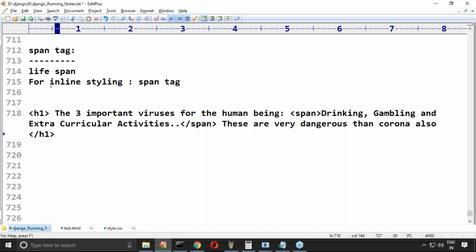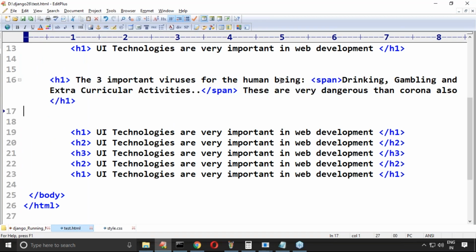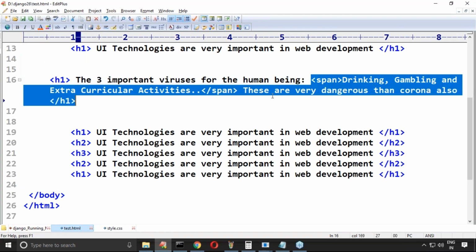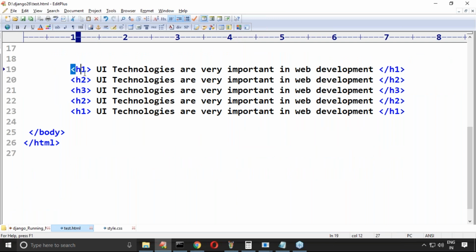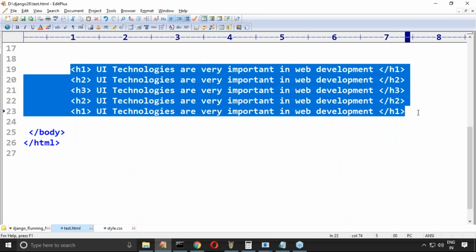So if I want to define inline styling, we go for the span tag. If I want to define common styling for multiple tags, we go for the div tag. Remember carefully. Can we use a span inside a div? Yeah, why not? It is possible.